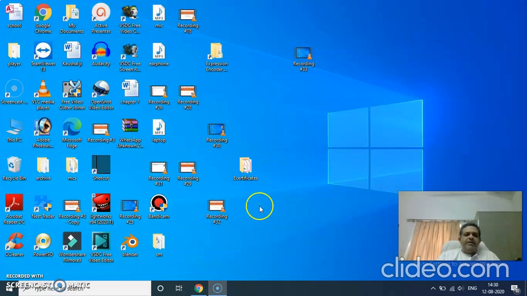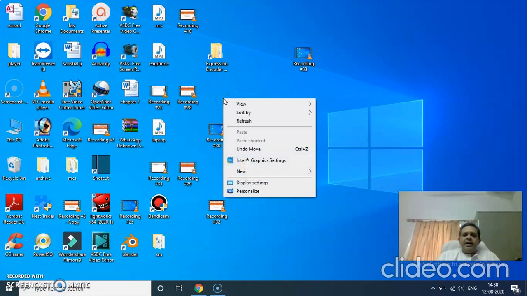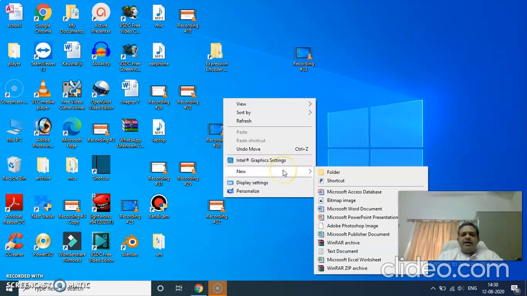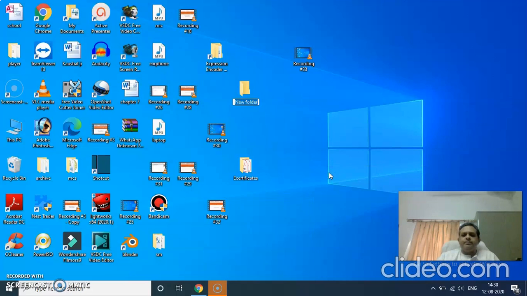Now, how to create a folder first? Suppose I wish to create a folder here. I will right click and I'll get this menu. There I'll get an option New, and in New I'll get the option Folder. So you click on this. When you click on this, you get a new folder created with a name. You can give any name. Suppose I am giving the name school. Right, now this folder has been created.